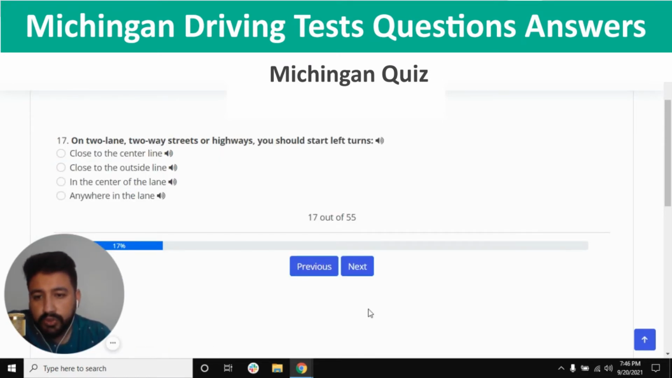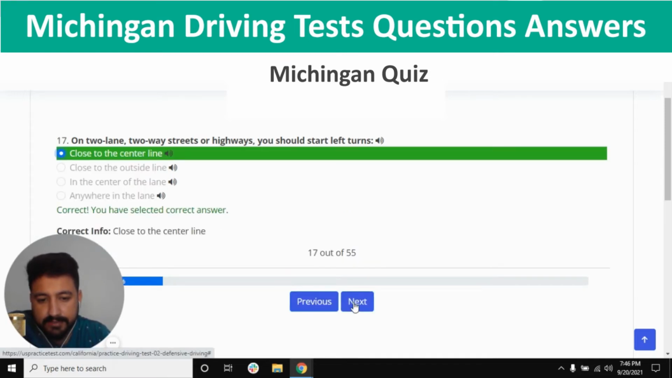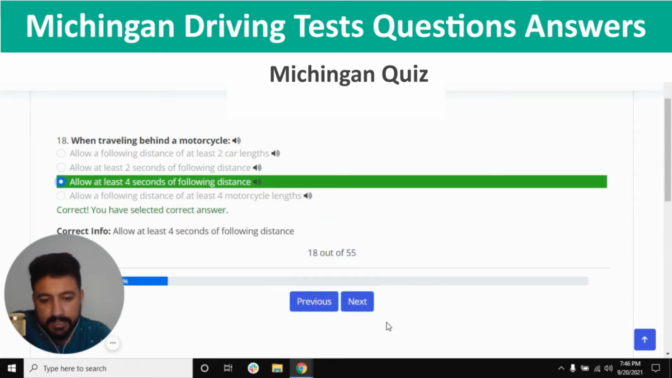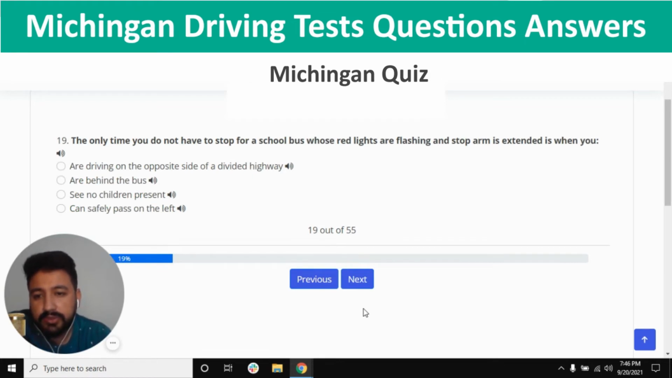On two-lane, two-way streets or highways, you should start left turn. The right answer is close to the center line. Yes, and next. When traveling behind a motorcycle, the right answer is allow at least 4 seconds of following distance, which is the third one. Next. The only time you do not have to stop for a school bus whose red lights are flashing and stop arm extended is when you, the right answer is, are driving on the opposite side of a divided highway.